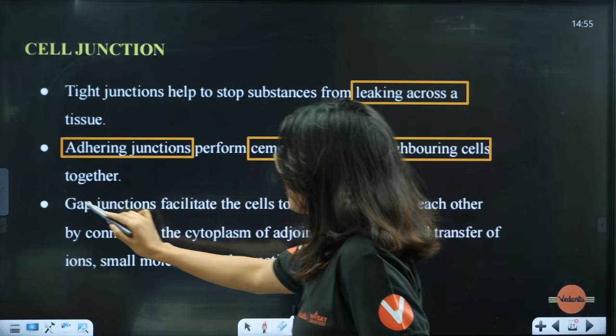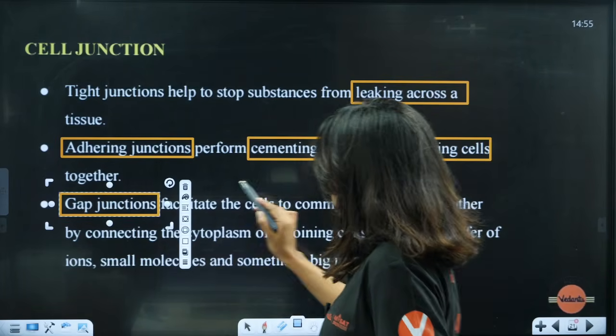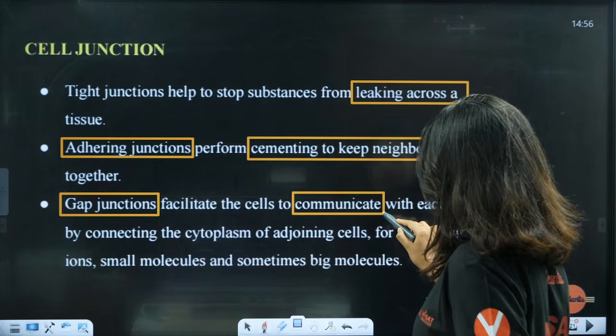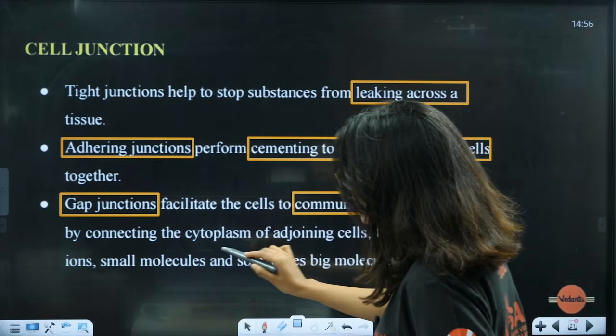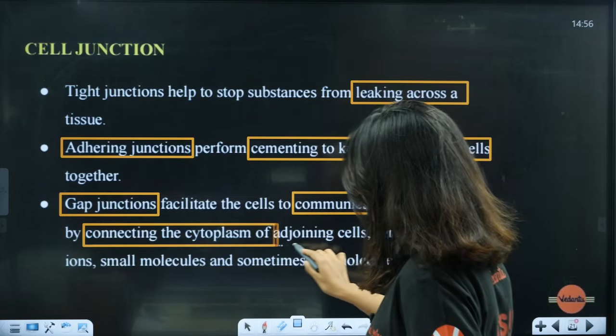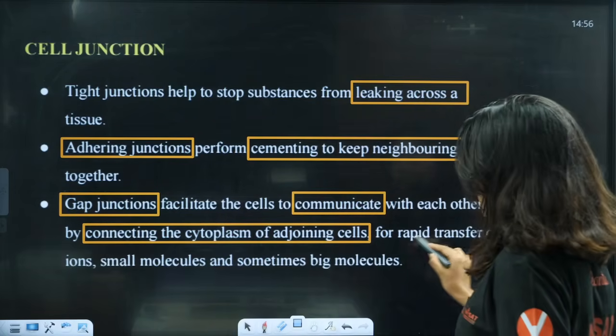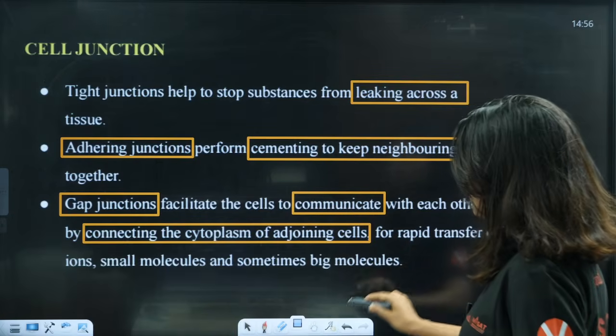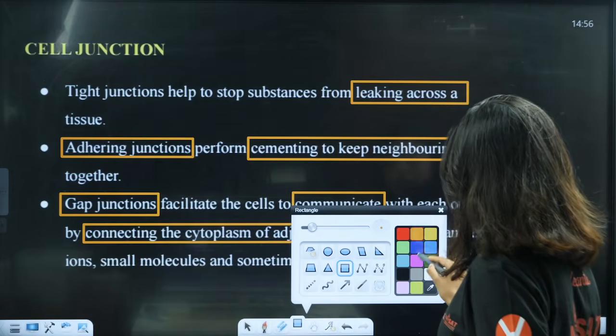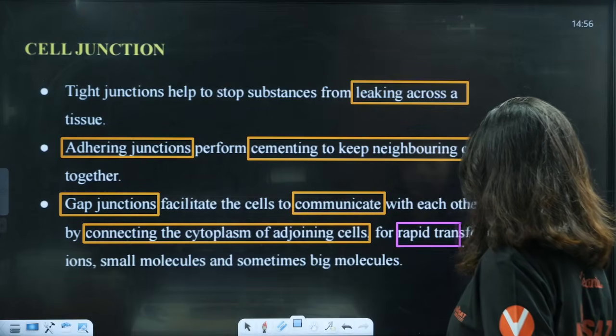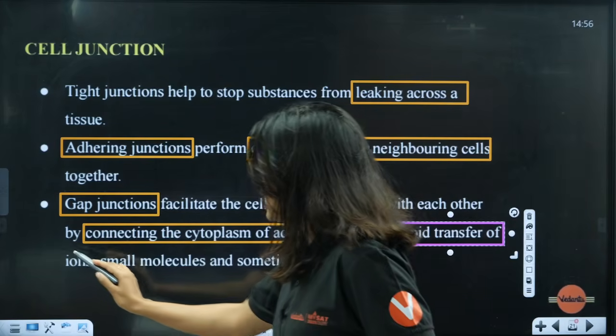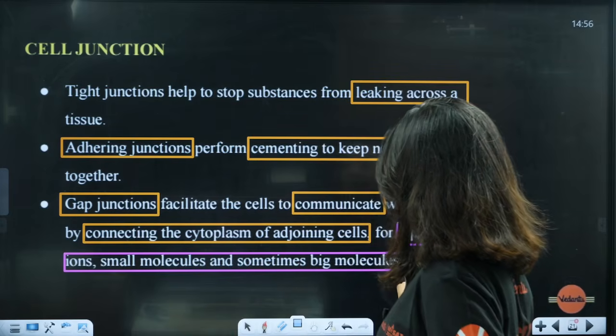Gap junctions will facilitate, what do the gap junctions do? They facilitate the cells to communicate with each other, and how do they do it? By connecting the cytoplasm of the adjoining cells for rapid transfer of ions, small molecules, and sometimes even the big molecules, and this has come as a NEET PYQ. Okay, rapid transfer of ions, small molecules, and sometimes the big molecules.